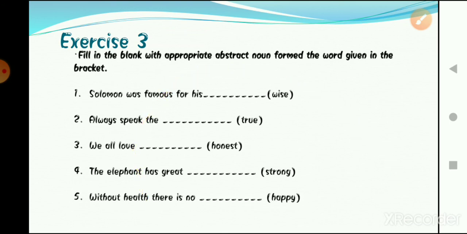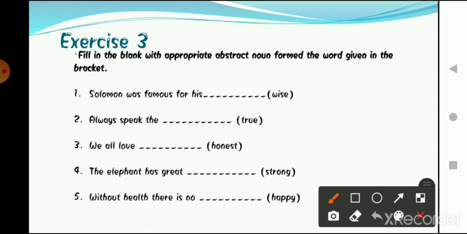Now the fifth one is, without health there is no dash. The word is happy. We have to use this as an abstract noun. So what is the abstract noun that we can use here? That is happiness. Yes, so the sentence will become, without health there is no happiness.